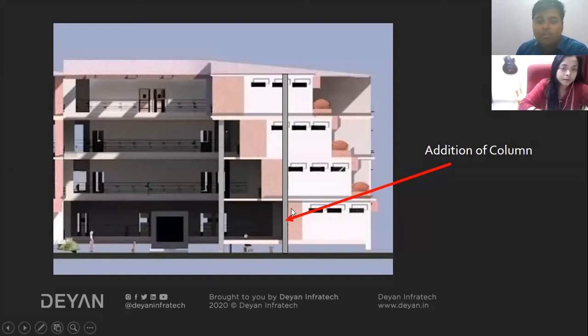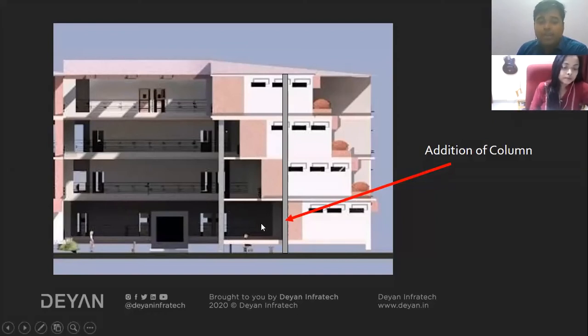So adding a column will also indirectly reduce the depth of the beam, because if you provide more and more columns, the span length will be less. So in that case, you can also accommodate a lesser depth of beam. So if we provide maximum columns, then we can reduce the sizes of the beams, that you are saying basically. Yeah.